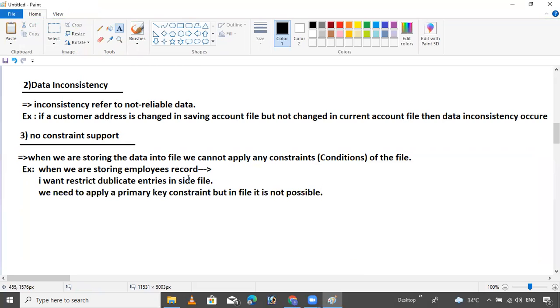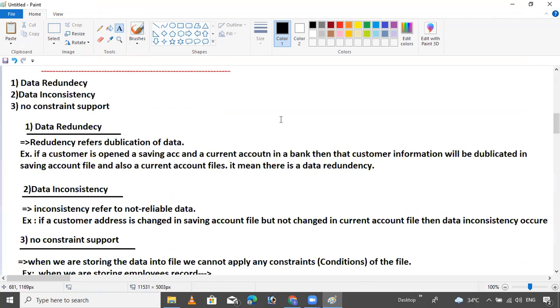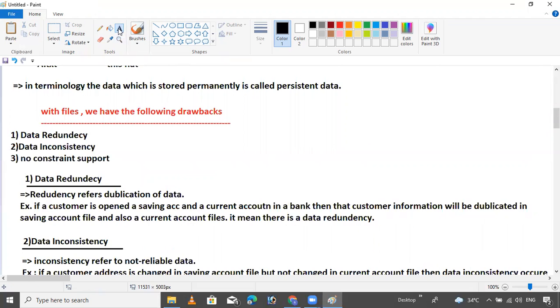This is the third drawback. I want to highlight two more.